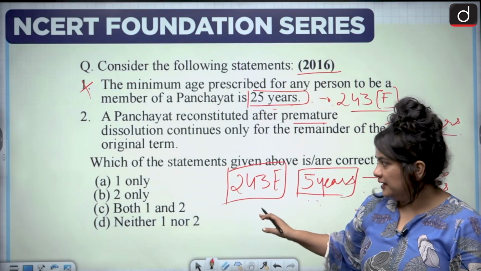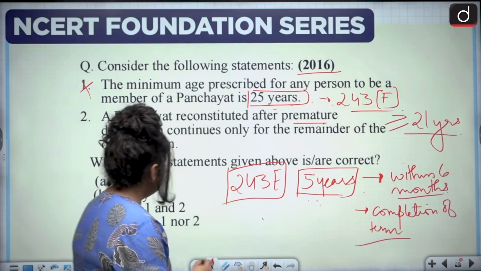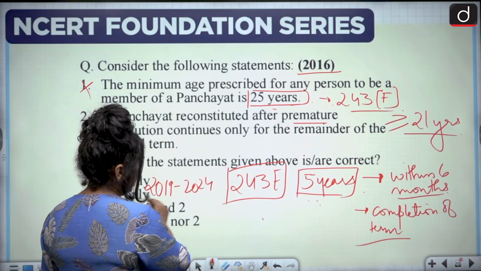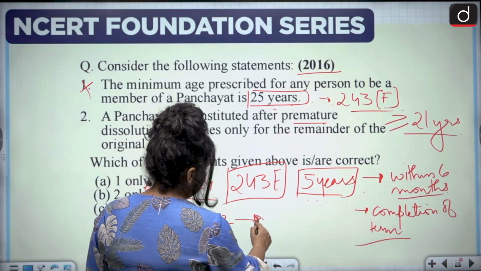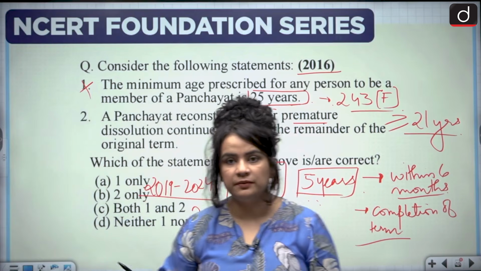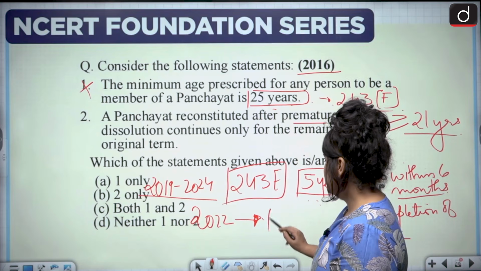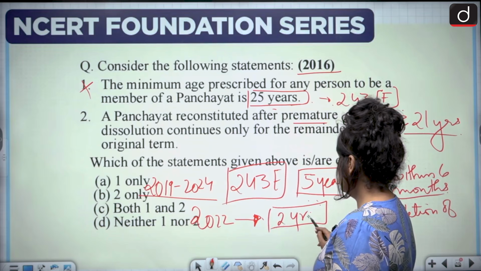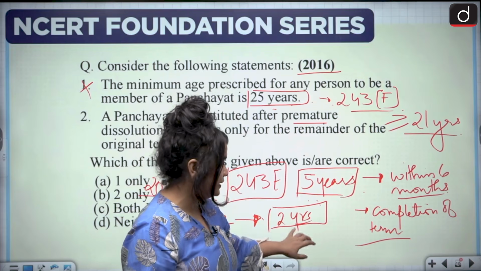The re-election will take place only for the remainder of the term. So if the Panchayat was elected in 2019 till 2024 and it got dissolved in 2022, then there will be a re-election within 6 months. All right, there will be a re-election within 6 months, and the new Panchayat will hold good only for the remaining 2 years. All right, that is the whole idea.